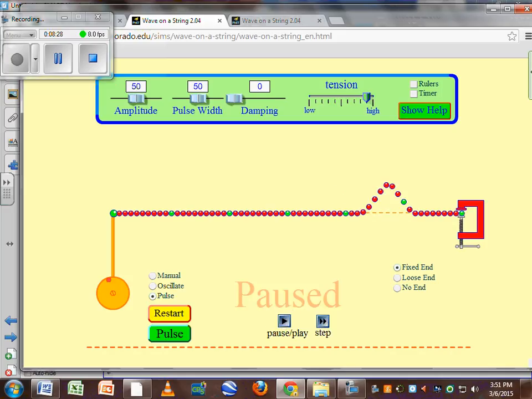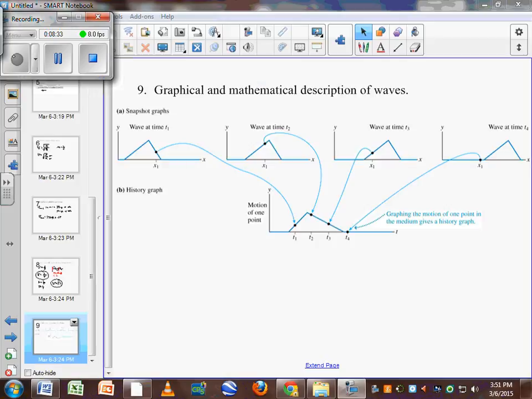We're going to look at the same thing in this section, where we have this pulse traveling from left to right. What we're specifically going to look at is what's going on with this point here. This wave travels, and a wave is really just a transfer of energy. A wave is just allowing energy to transfer from one point to another. It doesn't transfer the material, it transfers the energy.